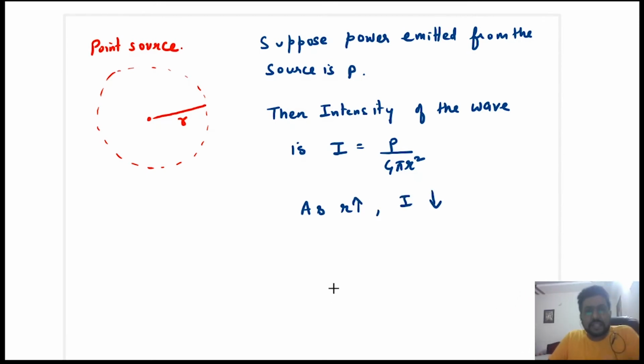Okay, you have seen that from a source, if light is getting emitted, जैसे जैसे तुम दूर जा रहे हो, लाइट का इंटेंसिटी तुमको कम दिख रहा है, ब्राइटनेस कम होते जाते हैं. Okay, so the intensity of the wave is given by P by 4 pi r square, and if they ask you the proportionality, then you will say intensity is inversely proportional to r square.